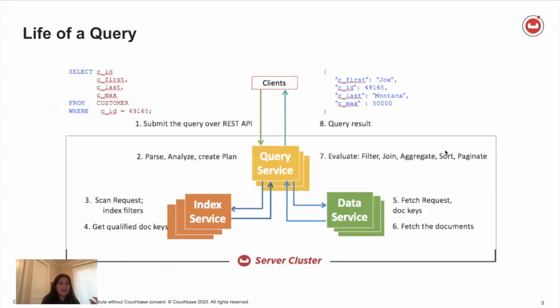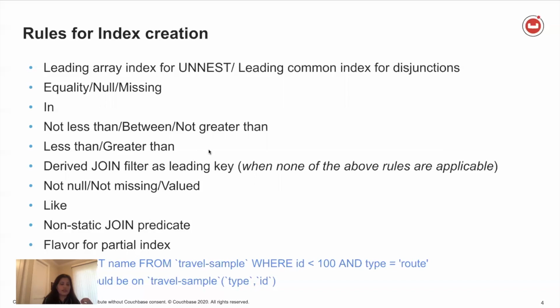Now, in this query service, there is an optimizer which selects what index will service this particular query, or any query for that matter. The optimizer selects this index based on a certain set of rules.